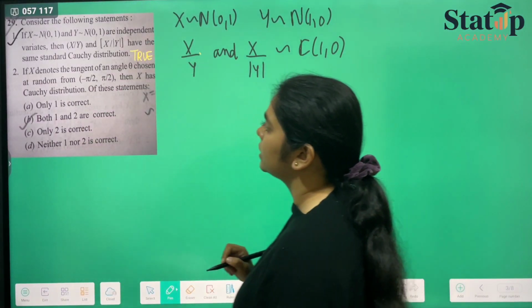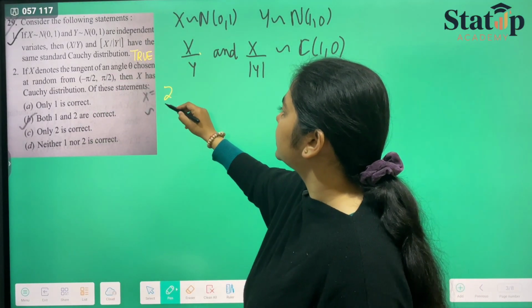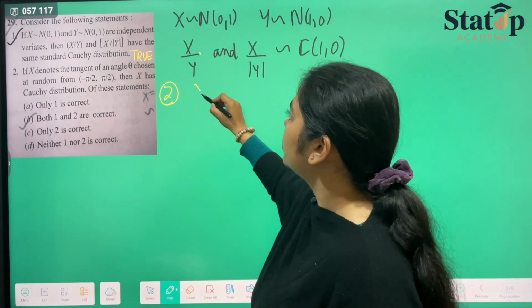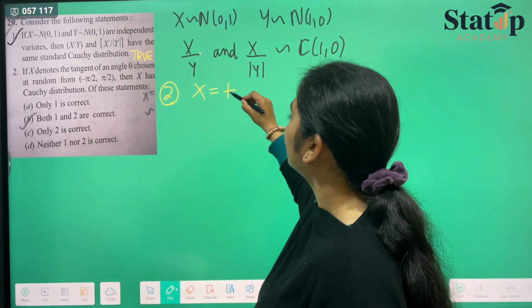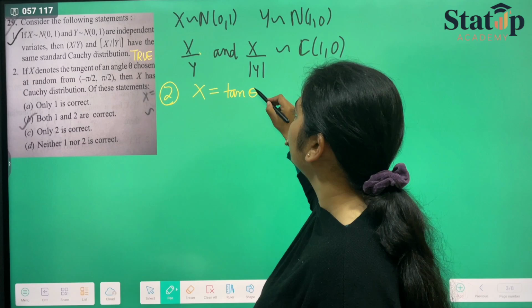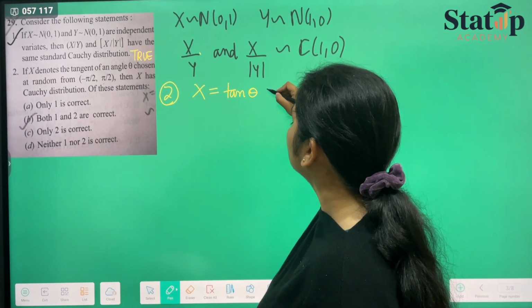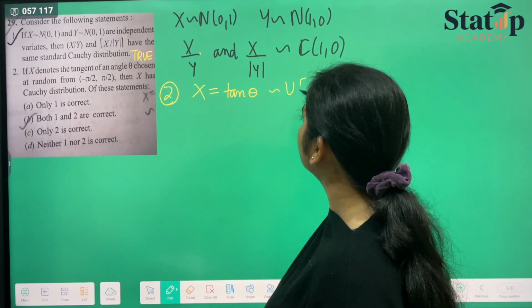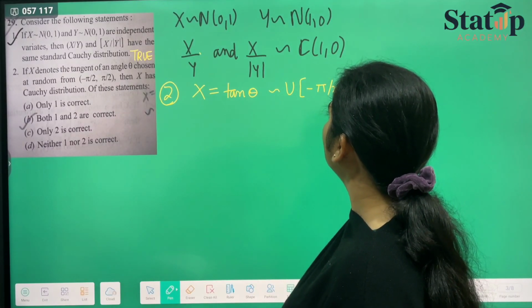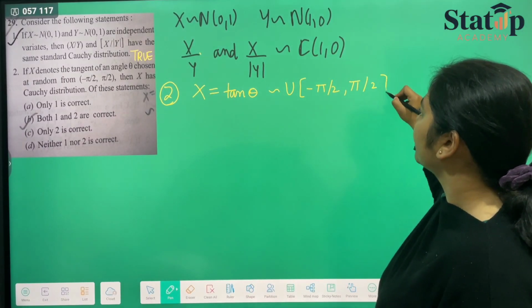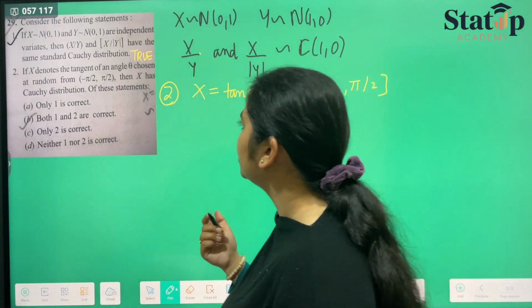Then about the second statement. If we talk about the second statement, then x denotes the tangent of angle theta. So x is nothing but tan of theta, chosen at random, where theta follows uniform distribution from minus pi by 2 to pi by 2. Then x has Cauchy distribution.